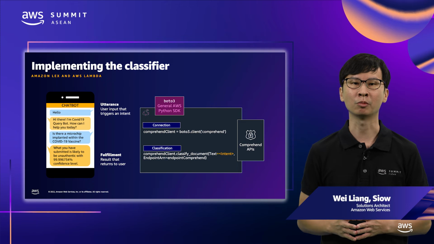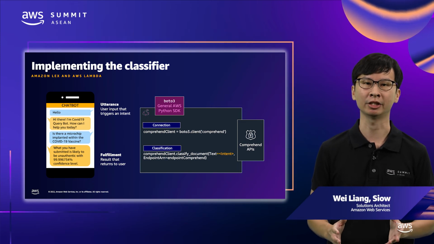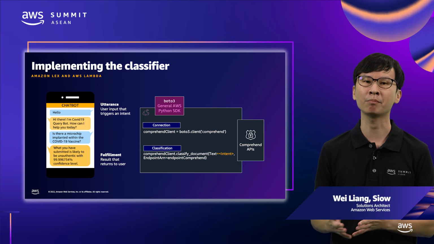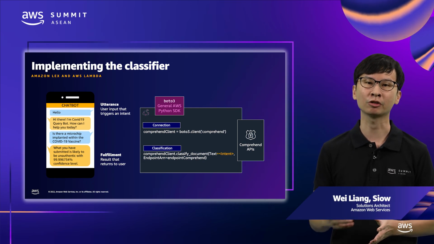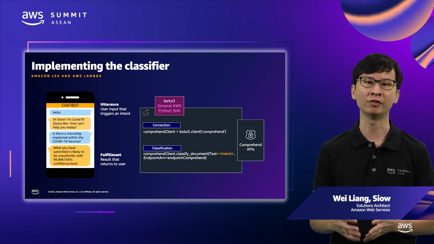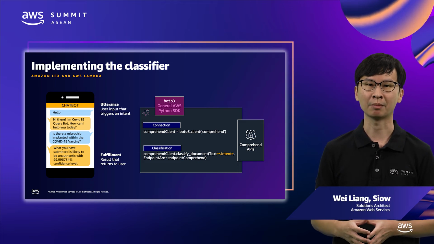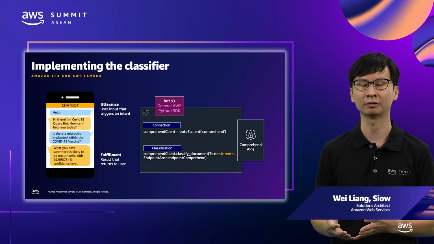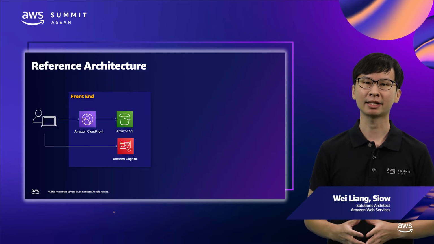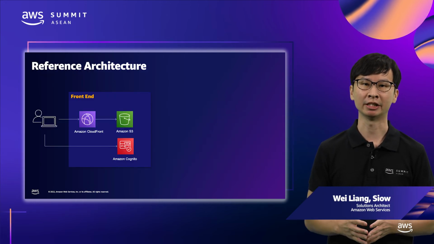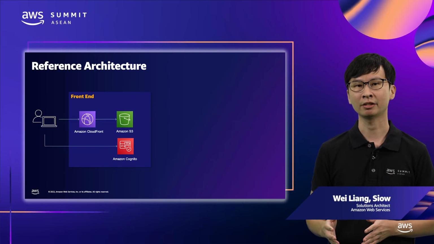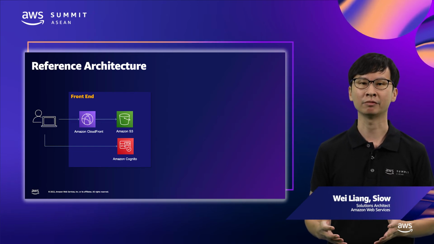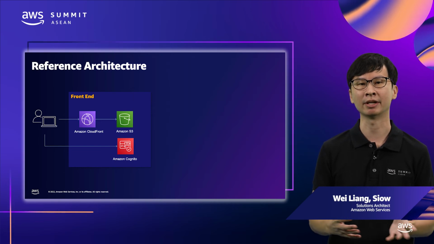So there are two main components. One is to create a client connection, followed by sending a request to the Amazon Comprehend classification API endpoint, which will analyze a single document in real time using a previously trained custom model. Amazon Comprehend will then return a payload to the user as a fulfillment result. Next, let's take a look at the overall architecture, which can be divided into two separate sections. The front end, which contains the user interface to be displayed to end users, and the back end, which contains the integration that makes the end-to-end flow.